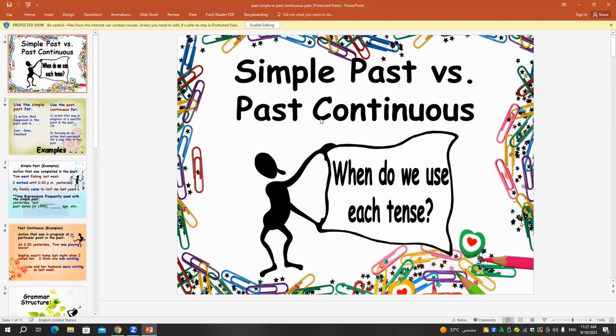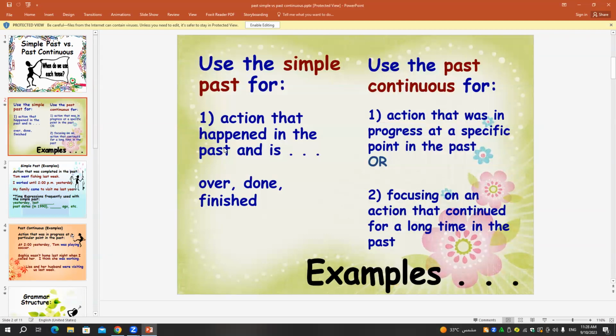We are talking about the form of each one of them, the negative form, the question, and of course the usage of each one of them, and also the keywords that we use to refer to the past simple or past continuous. And also we have some exercises about the past simple and the past continuous. So let's start here with the past simple.